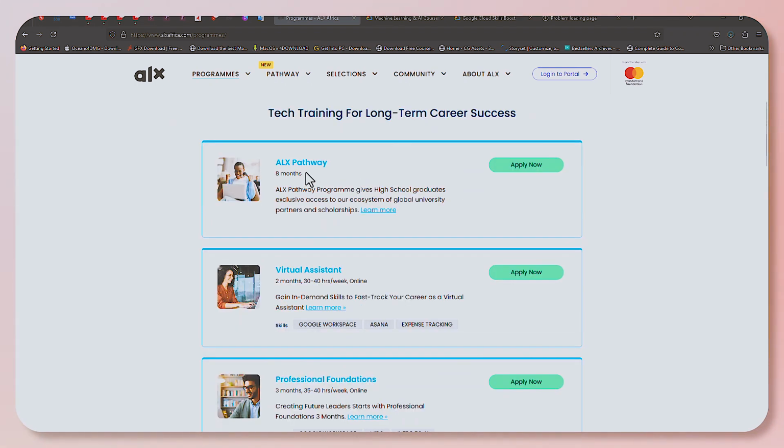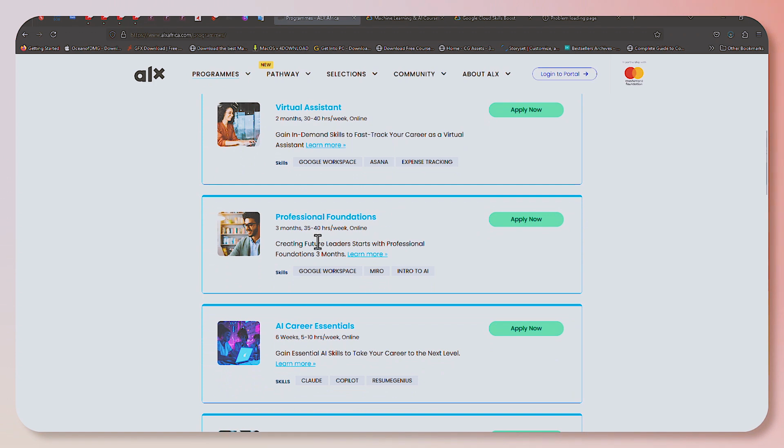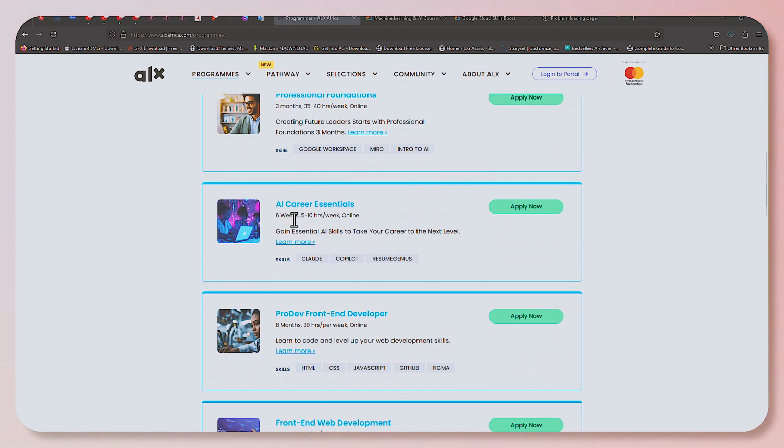There is ALX Pathway, which is a 6-month program for high school graduates. They have the virtual assistant program, which is a 2-month program. Then you have the professional foundations for 3 months, future leaders, and all of those things. Then you have the AI Career Essentials, which we are talking about.